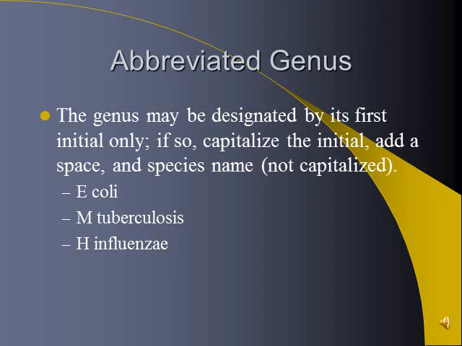Many times the genus is designated by its first initial only, and if that's the case, we capitalize the initial, add a space, and then the species name not capitalized, such as E. coli, and this is in the newspaper all the time for Escherichia coli. But many times it is just abbreviated to E. coli. We would capitalize the E, space, coli. M. tuberculosis for Mycobacterium tuberculosis, capital M, space, tuberculosis. H. influenza for Haemophilus influenza, capital H, space, influenza.